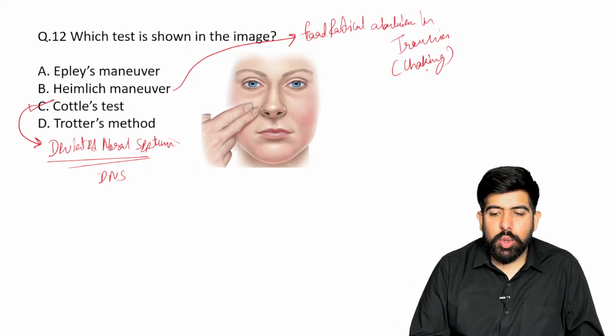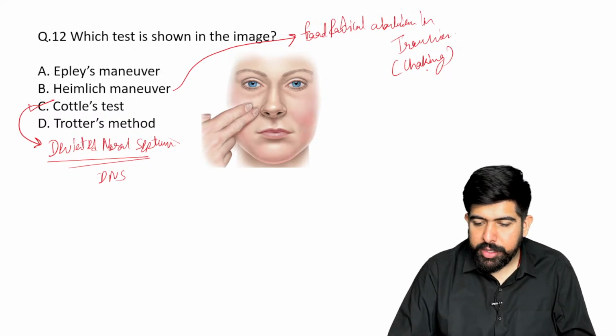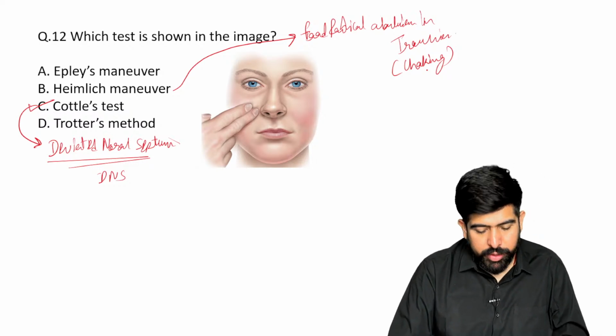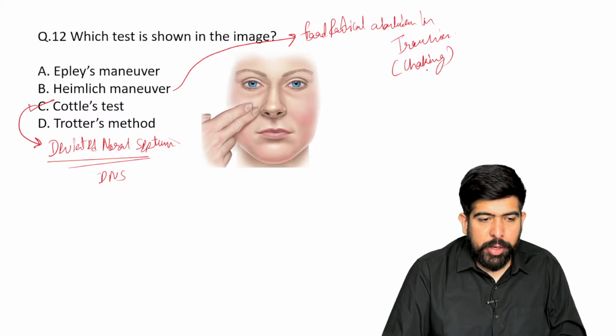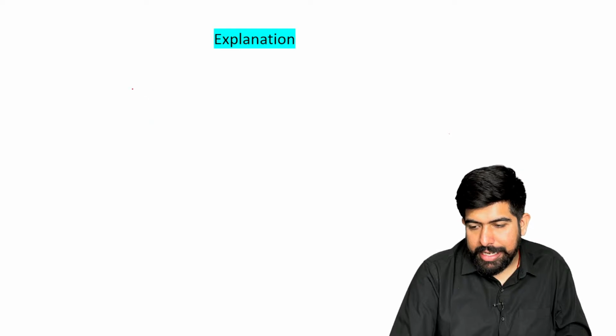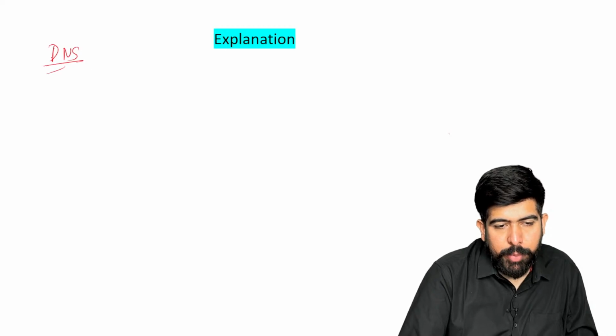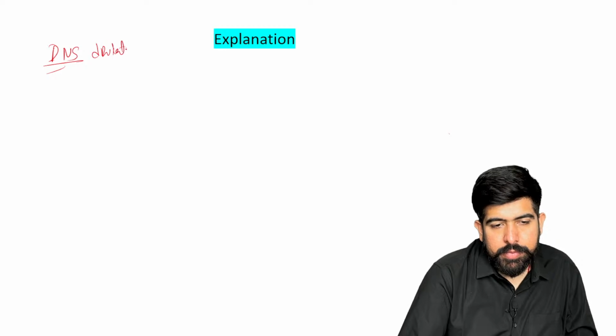The trachea will be totally blocked by this cake, and we have to do the Heimlich maneuver. Yes, Heimlich maneuver. Very good, guys. Let's talk about DNS, which is deviated nasal septum. Write it down. It's an important topic. Deviated nasal septum.